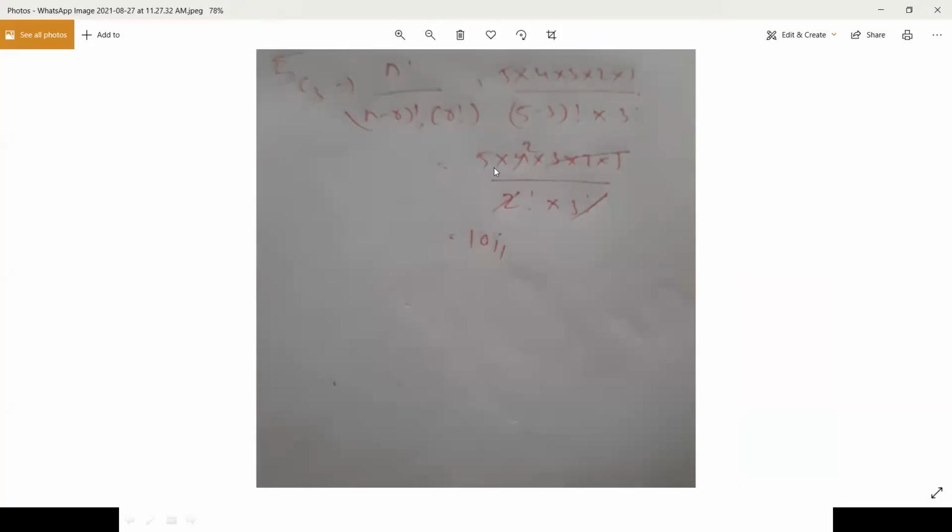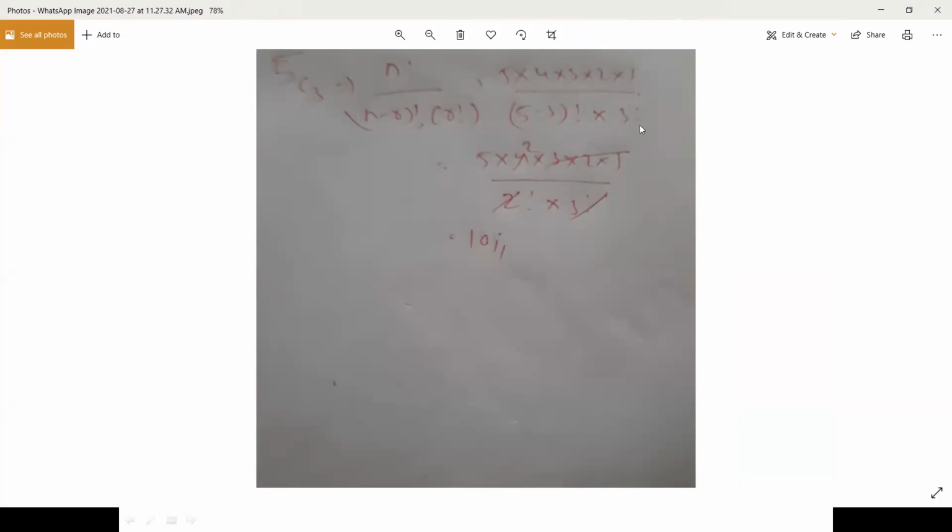Here you can see 5 into 4 into 3 we have expanded. 5 minus 3 is 2, so it is 2 factorial, which is 2 into 1, and 1 doesn't give any sense, so we haven't mentioned it. And 3 factorial is 3 into 2. These 2 and these 2 were cancelled. These 3 and these 3 were cancelled. And 3 into 2 is left here now.